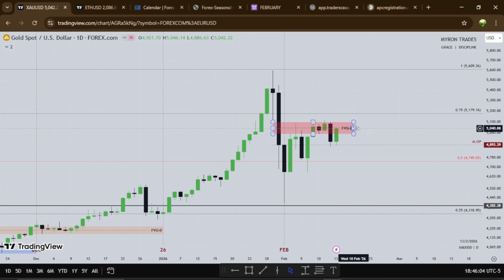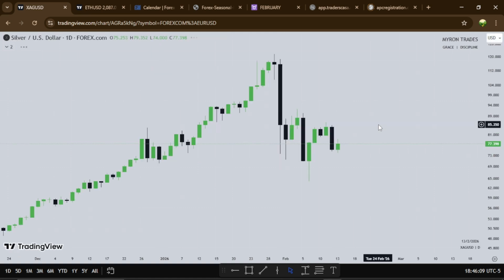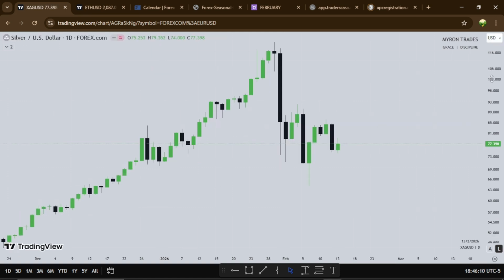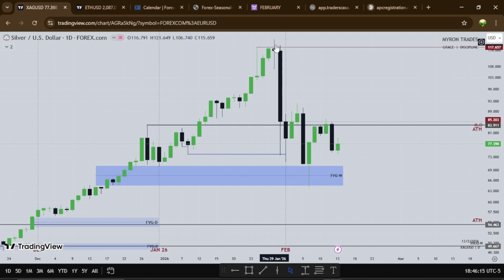So on silver, silver is still experiencing its own crash after we see gold having a huge pullback, right? So we see silver trading right into its weekly fair value gap. This fair value gap is from the weekly time frame, and we'll see how price traded into it, right? Then we'll see Monday trying to close above. Tuesday could not close above this high here, right? Old all-time high on silver.